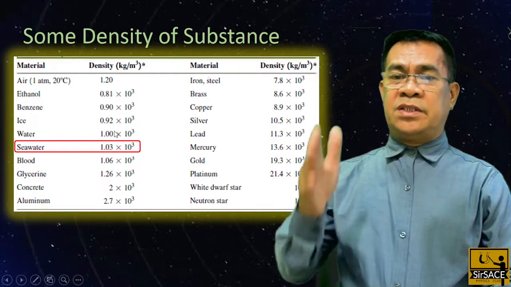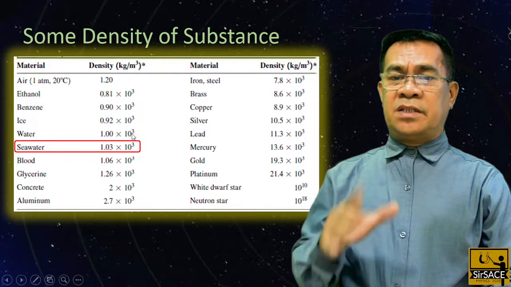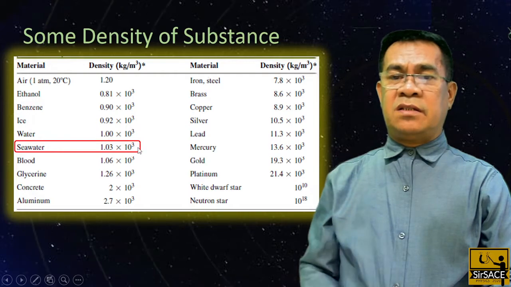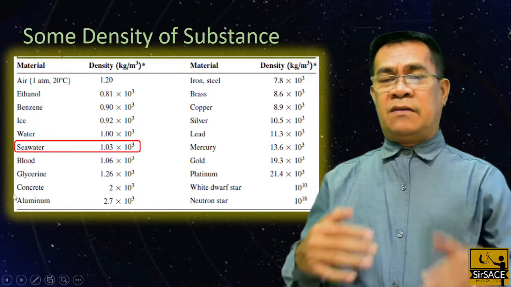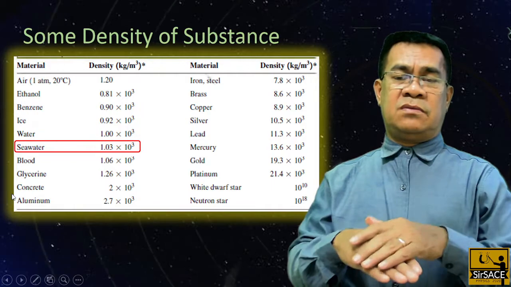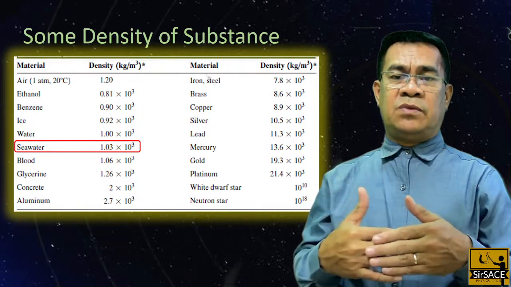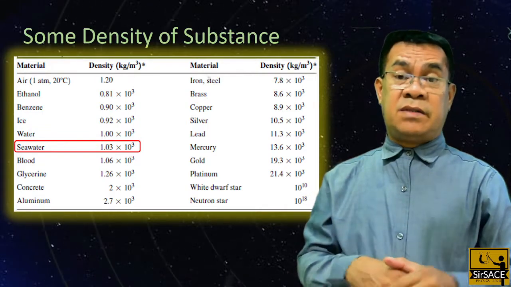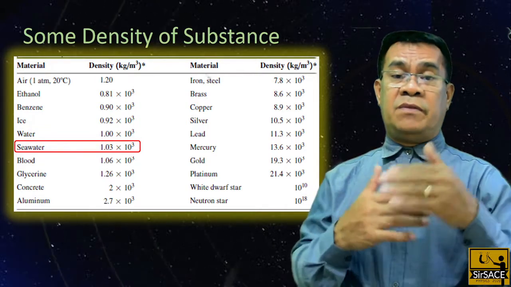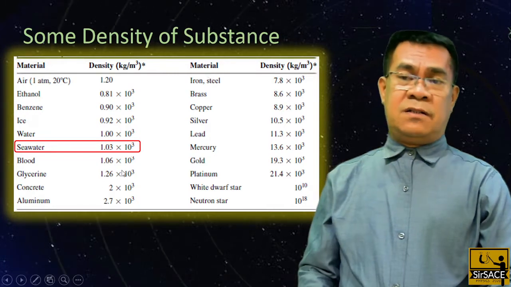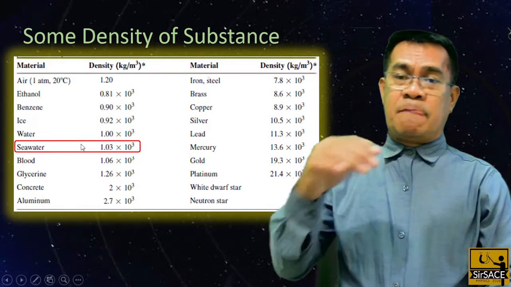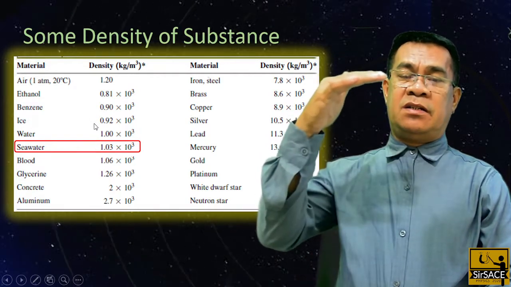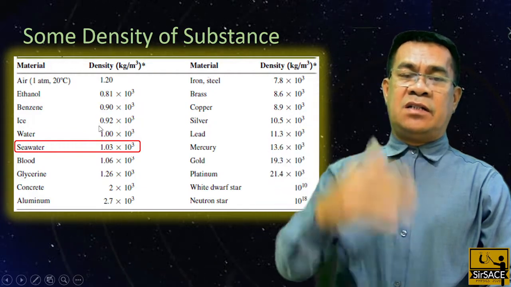Because water is just 1 times 10 raised to 3, while the seawater is 1.03 times 10 raised to 3. Meaning that if you mix the two, the fresh water and the seawater, there must be an interface between the two substances. Why? Because they have different densities. So the smaller density will float on the higher density.